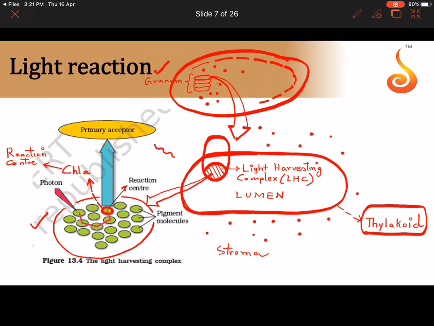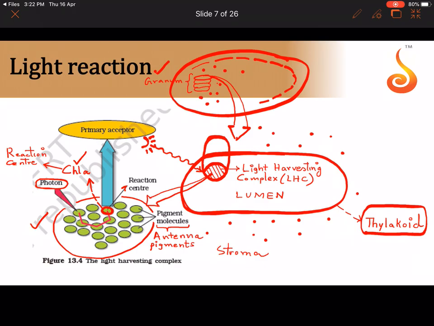So now what comes and falls on the light harvesting complex? Sunlight comes and falls. Let me draw the sun over here. The sun is giving out its rays, and the sunlight falls onto the light harvesting complex. Notice that here they have mentioned photon. Photons are the packets of energy found in sunlight. When sunlight falls on the reaction center, it may fall directly on chlorophyll A, or there are a lot of pigments surrounding the chlorophyll A molecule. These pigment molecules which surround the central pigment, the reaction center, are called the antenna molecules. Let me label them as antenna pigments.